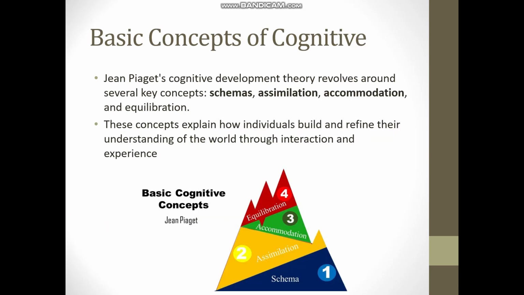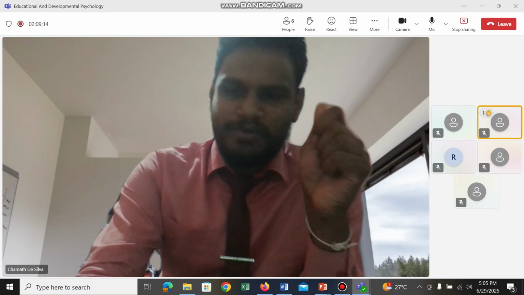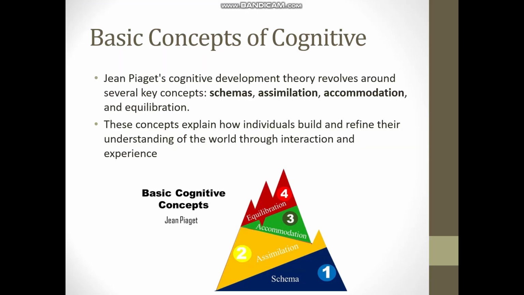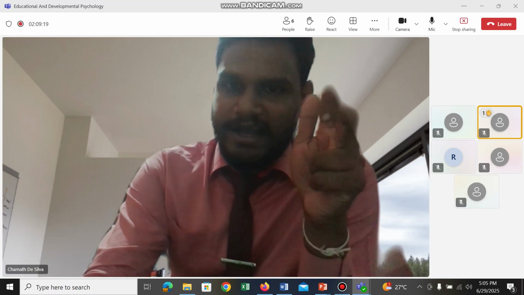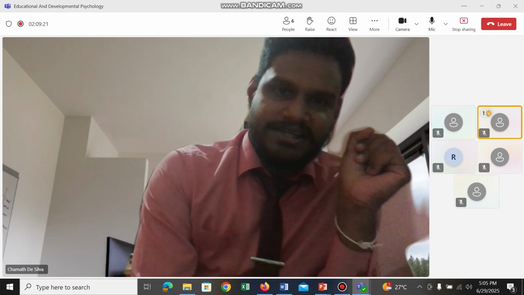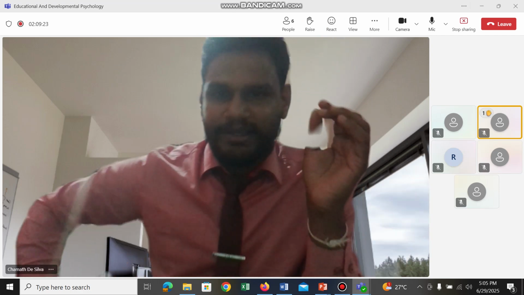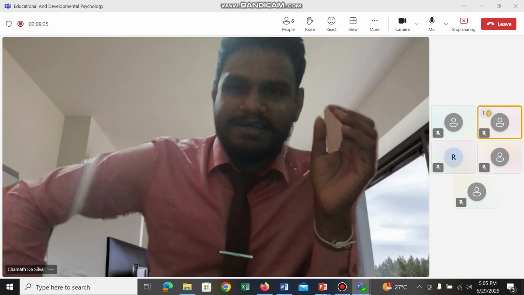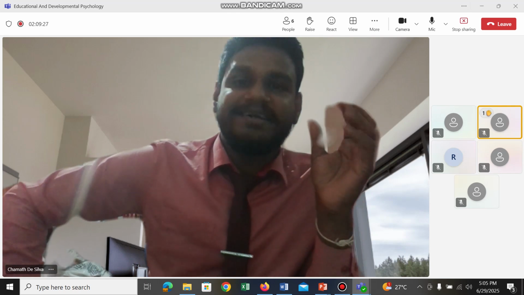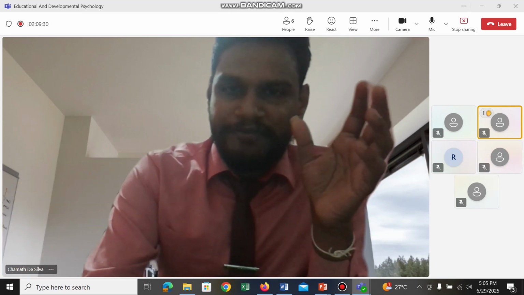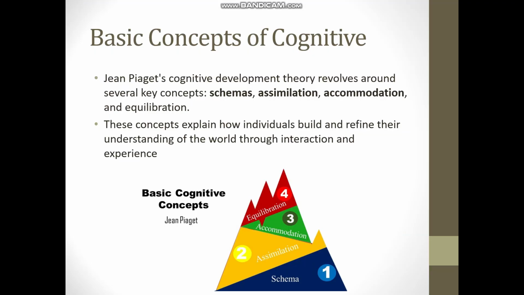When it comes to Piaget, he says that cognitive development happens within 3 key concepts. He used the words schemas, assimilation, and accommodation. A schema is a mental structure, like a mental framework. He also described it as a building block.